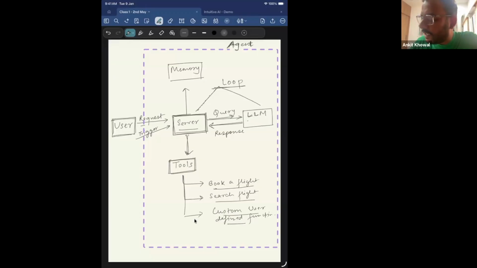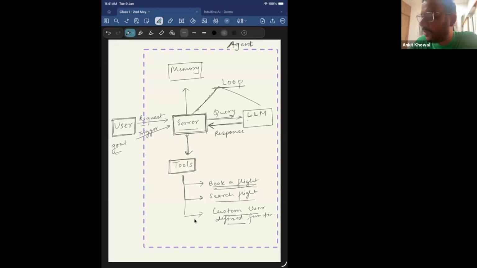So the LLM will give back a response to the server that, hey, call this function, book a flight with these parameters, and the server will internally make the function call and book the flight and again pass the response back to the LLM. So we had seen in the last class that the talking between the server and the LLM happens in a loop. The user just gives a goal, and the server and the LLM keep on talking in a loop until that goal is achieved, or it knows that it can no more do that task.